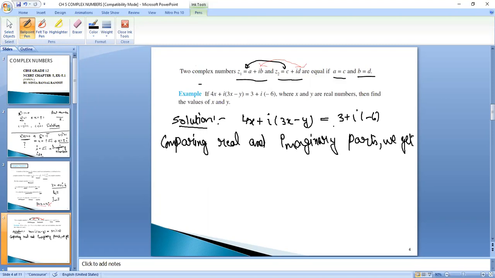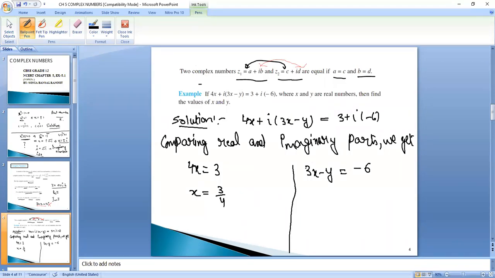So on comparing, the real part on the left is 4x and the real part on the right is 3. And here the imaginary part is 3x minus y and the imaginary part on the right is minus 6. Again, I am telling you, take care. You will not write iota. Imaginary means this term is associated with iota, but when you are comparing imaginary terms, you will not write iota. You will write only 3x minus y, that means the imaginary term, and minus 6, again the imaginary term. So the value of x is 3 by 4, right?